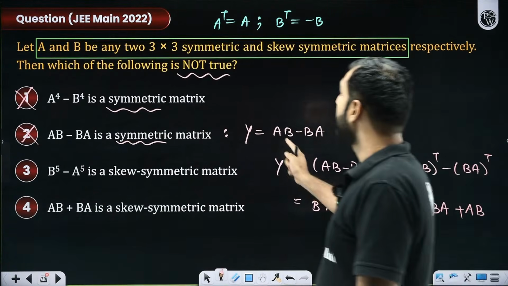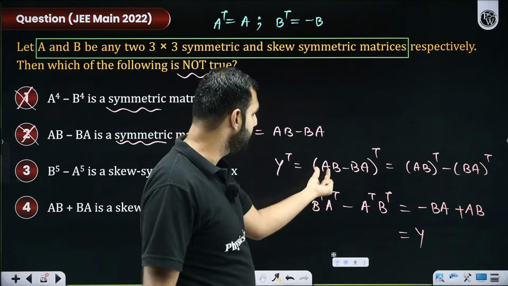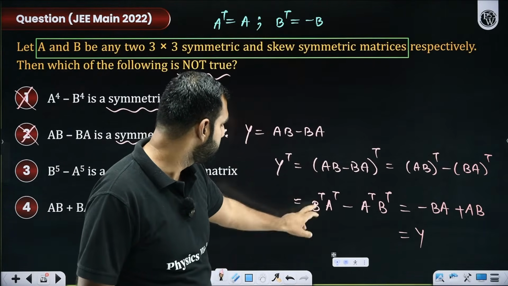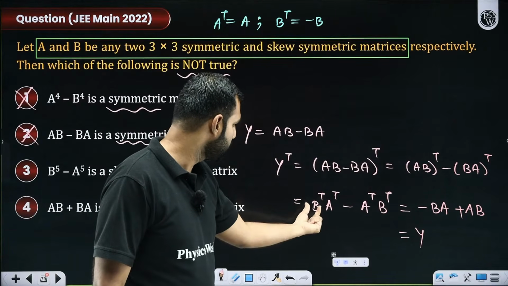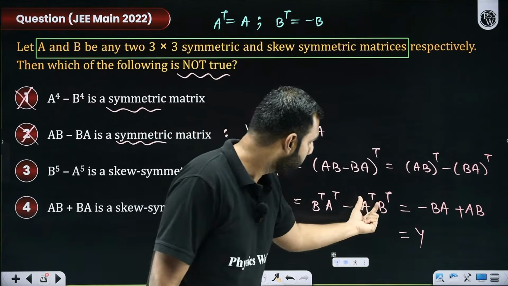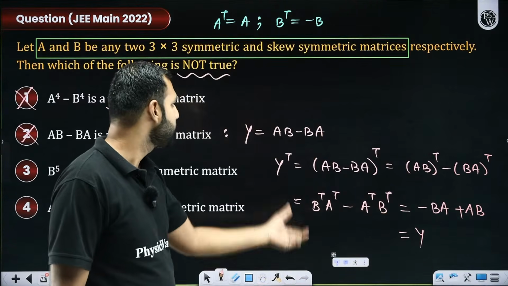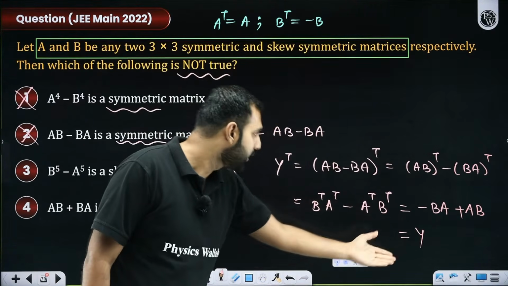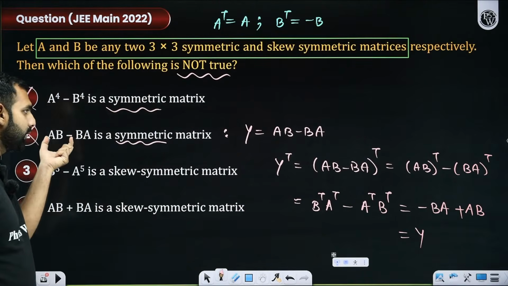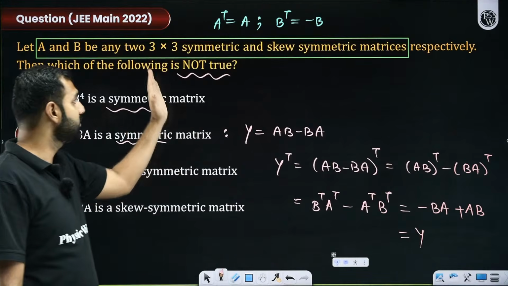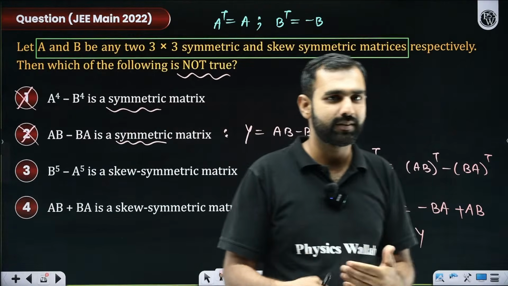Pay attention, everyone. AB minus BA, so it will be AB transpose, BA transpose. So that is B transpose A transpose, this is A transpose B transpose. So B transpose A transpose is minus BA, and this is plus AB. So this is AB minus BA, and AB minus BA is Y. So Y transpose is Y, which means Y is symmetric. So this is true. But what am I asked? Not true. So I hope you got this.